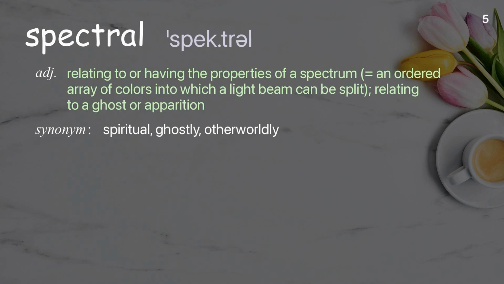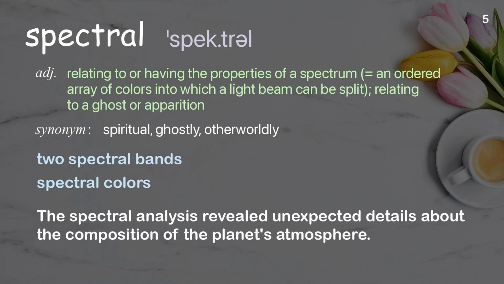Spectral. Relating to or having the properties of a spectrum, equals an ordered array of colors into which a light beam can be split, relating to a ghost or apparition. Examples: 2 spectral bands. Spectral colors. The spectral analysis revealed unexpected details about the composition of the planet's atmosphere.